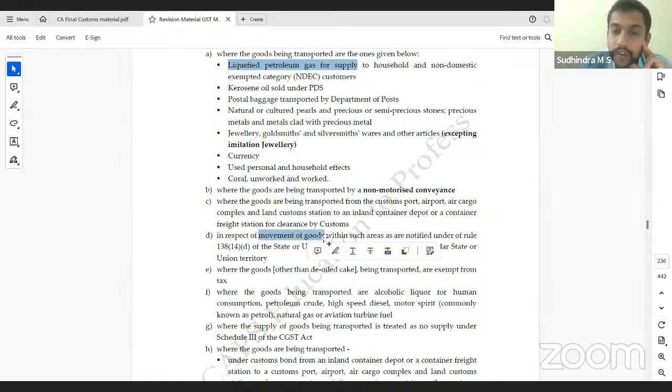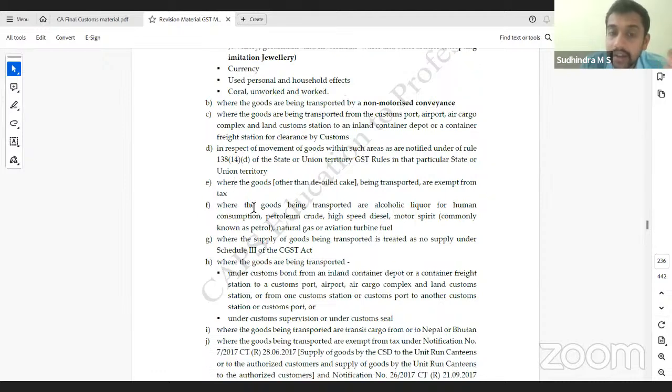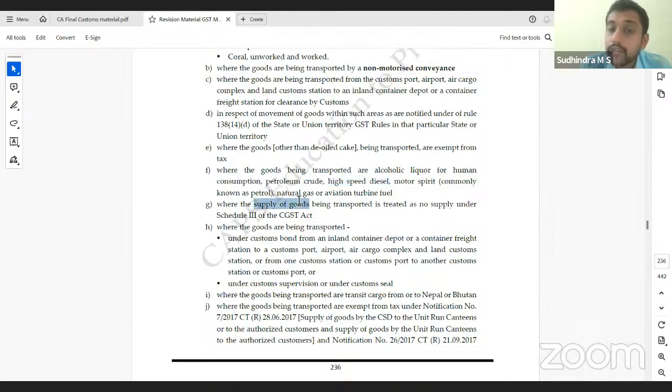In respect of movement of goods within such areas notified, and where the goods being transported are exempt from tax, it is not required. However, if it is de-oiled cake, it is required. Where goods being transported are alcoholic liquor for human consumption and petroleum products, not required. Where goods being transported are treated as not a supply under Schedule 3. Where goods are being transported under customs bond from an inland container depot or CFS to the customs port and back.